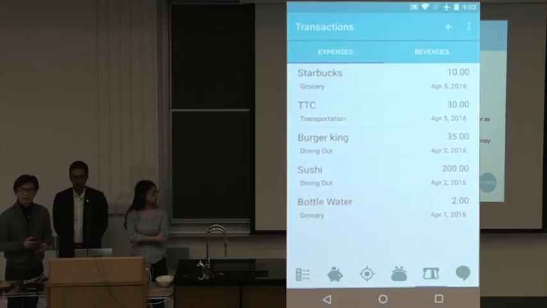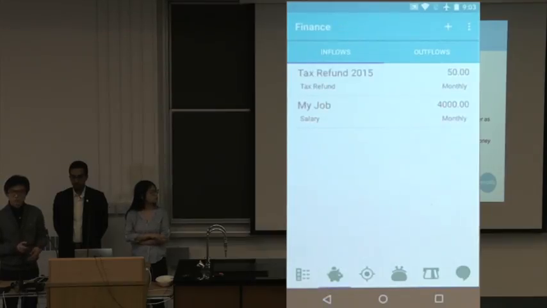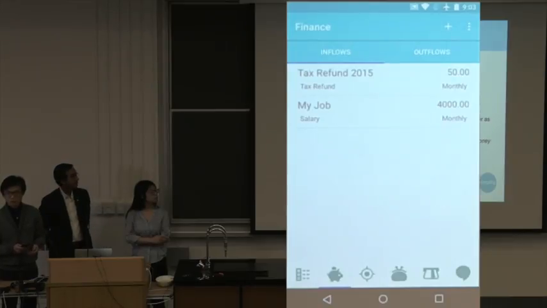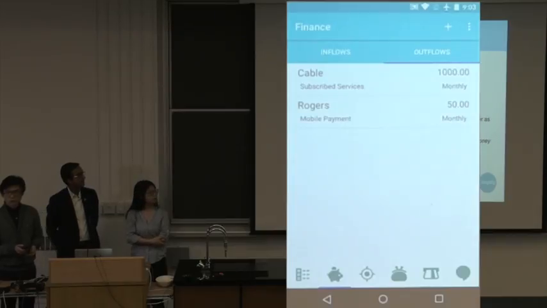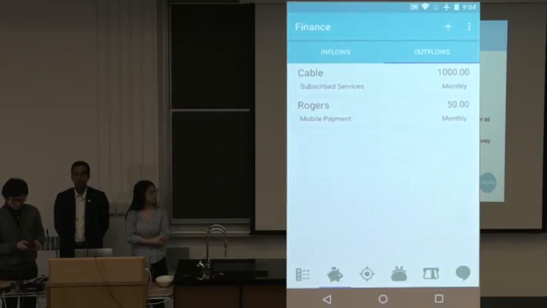Whenever Jennifer has received some money or spent some money, she can just add it through the transaction page. She can also do that through the finance part, which is very similar to the transaction, but based on fixed periods such as monthly or yearly, so she doesn't need to type in her cable payments for every month.